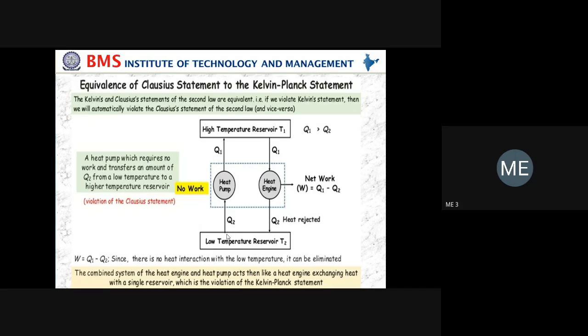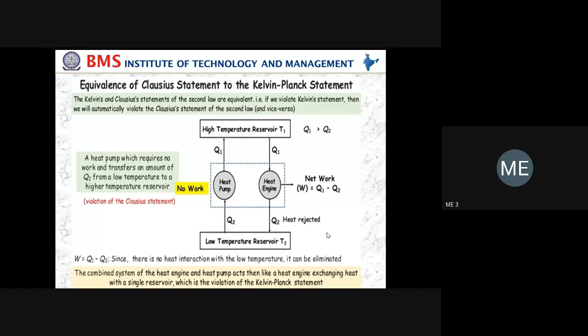And you see the arrow mark, because in the heat pump the heat transfer takes place from sink to source. You have to show it as Q2 and it has Q1. The high temperature reservoir is at T1, and the low temperature reservoir is at T2. And then you have to show Q1 in the forward direction for the heat engine. And the net work done, you have to show like this, W equals Q1 minus Q2.